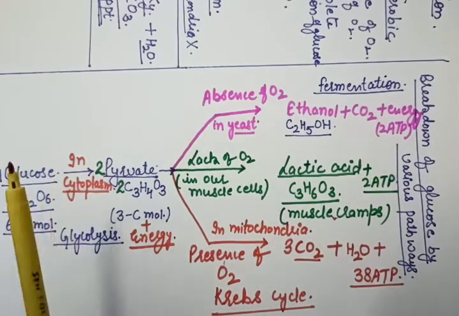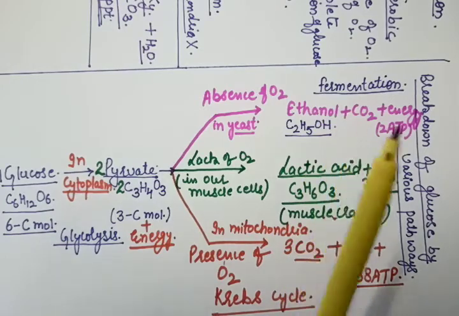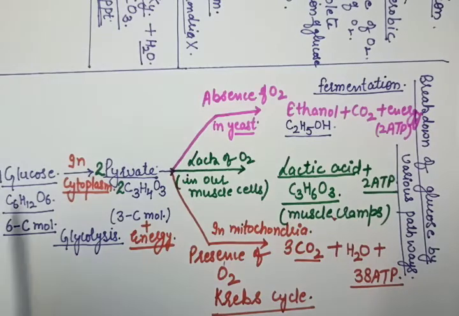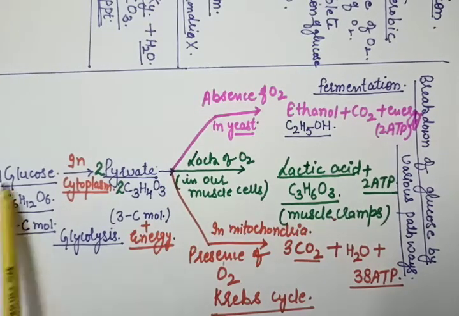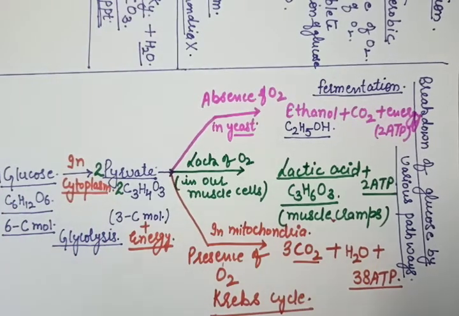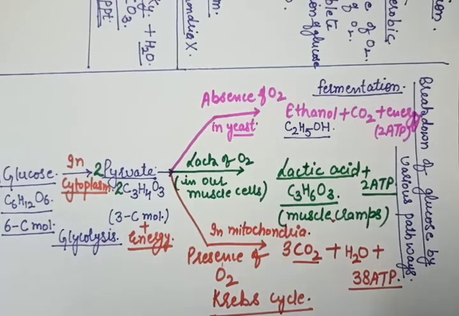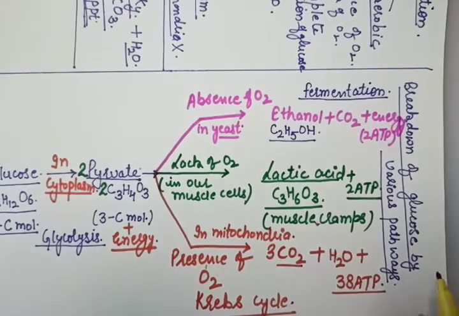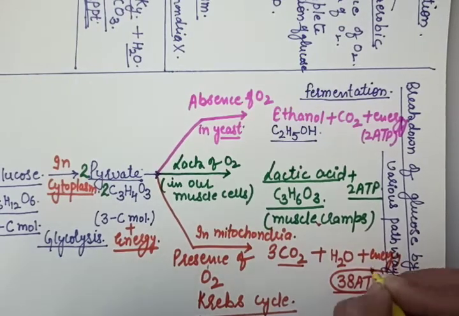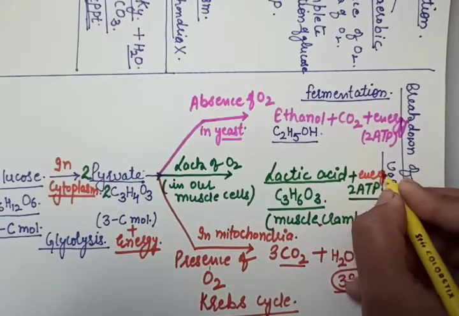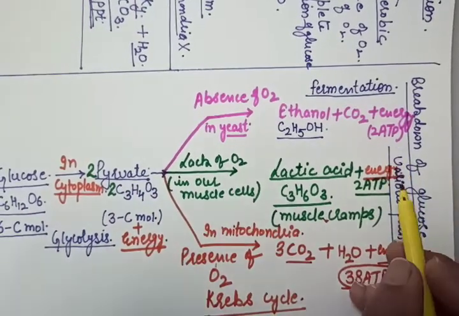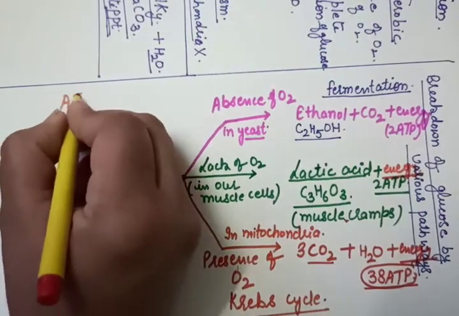If they ask what happens in your muscles, or in the lack of oxygen, then you will write this one from the starting itself. Okay, if they ask about the mitochondria, then you will start from here: glucose, pyruvate, carbon dioxide and water and energy. Now here we have written 38 ATP molecules. Here the energy is released, and this energy released in the respiration process is used to form ATP molecules.